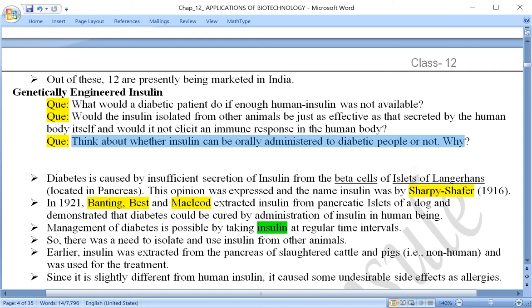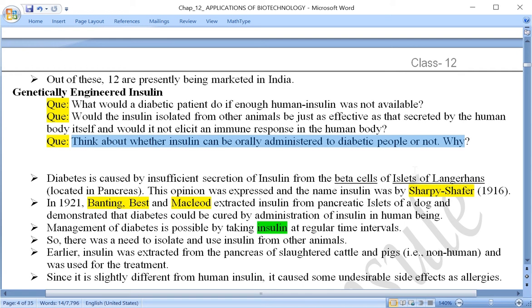If at all we give insulin to a diabetic patient orally, first it will be taken through the mouth, then it moves to the stomach and intestine, where absorption has to take place, and then it has to be transported to different parts of the body.